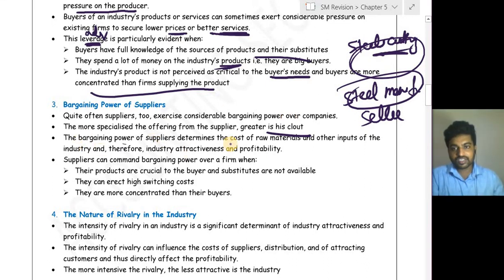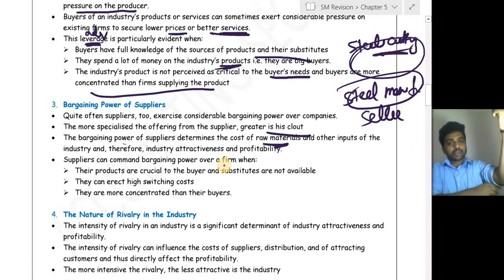The bargaining power of a supplier determines the cost of raw material and other inputs of the industry, and therefore industry attractiveness and profitability. So how does the bargaining power of the supplier affect competitiveness? Because the bargaining power of the supplier will decide the price of the raw material. If the price of the raw material is more, then profitability will be less. So it will show how attractive the industry is, by way of earning profit, or by way of cost, whether the cost is more or less.